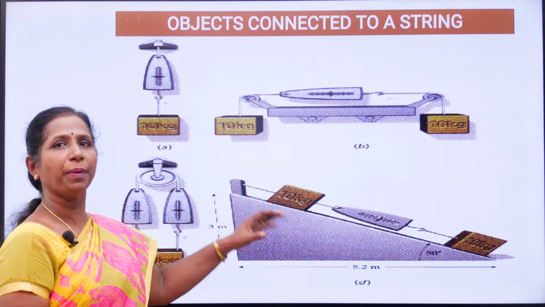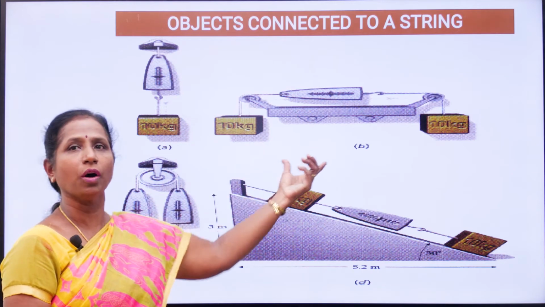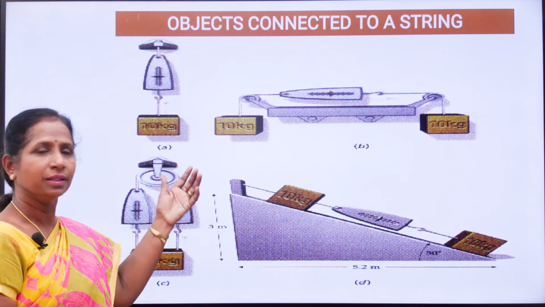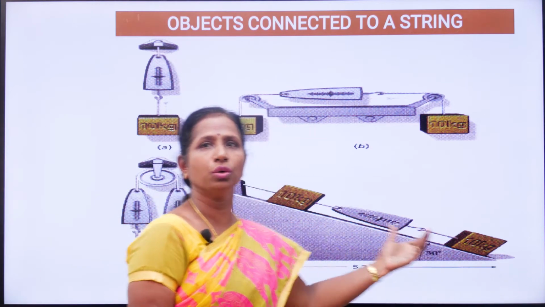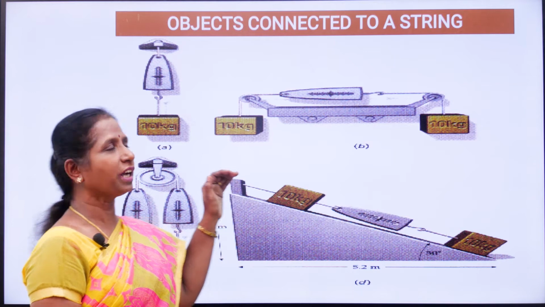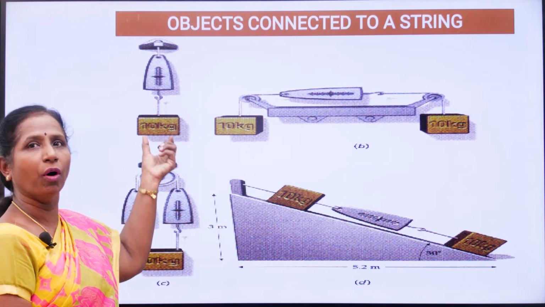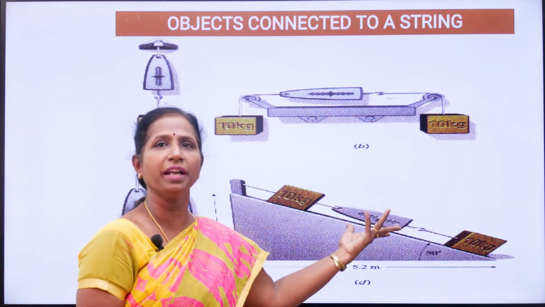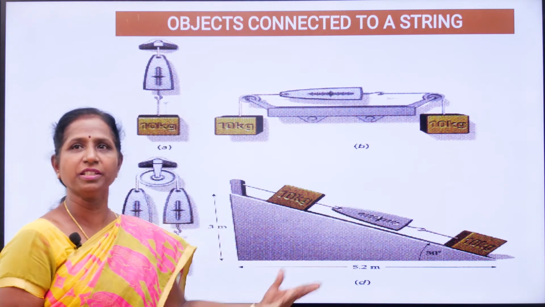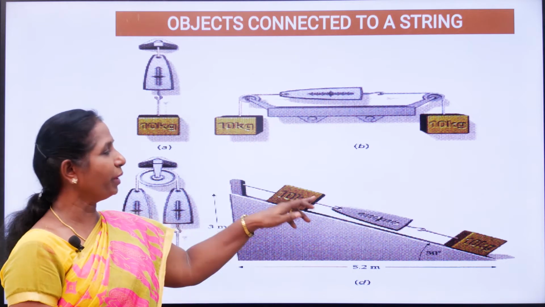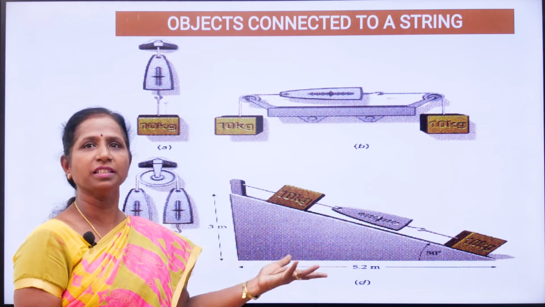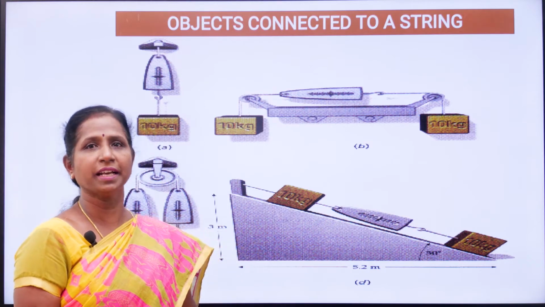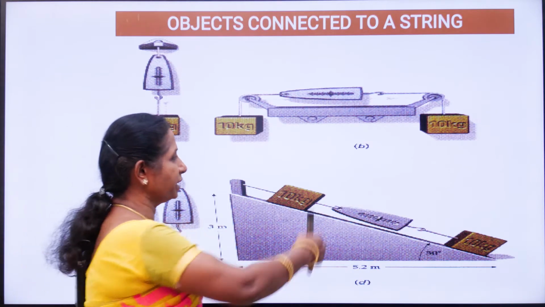If we apply force to these objects, if we pull and release, if you apply a force to such bodies which are connected by a string, what will happen? The acceleration of the body will vary, will be changed. Now we are going to calculate that acceleration, the acceleration the body possesses after applying an external force. That is what we are going to discuss here.